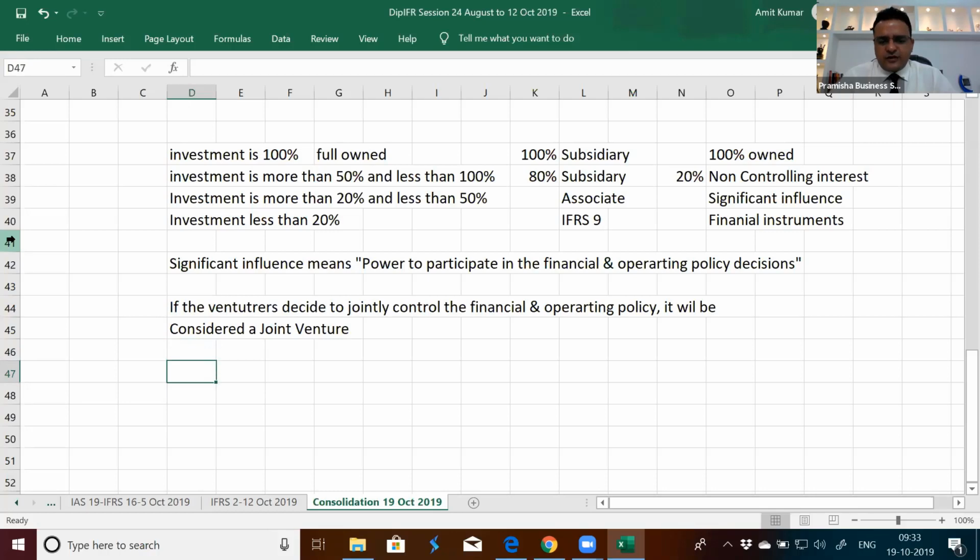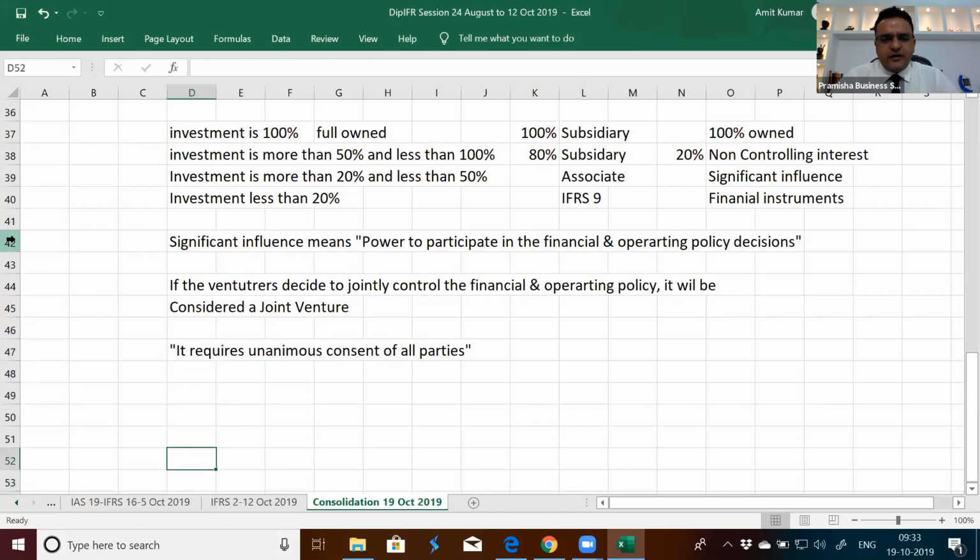Joint control requires the unanimous consent of all parties. If all the parties do not agree, a decision cannot be made.